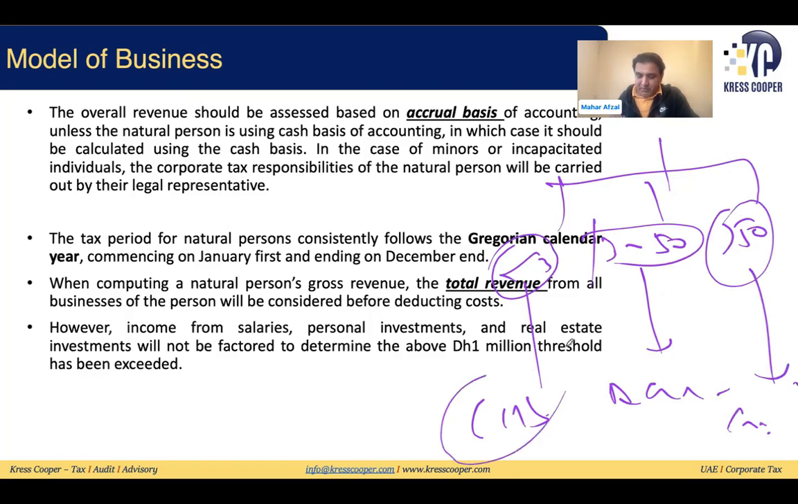Audit requirement I will discuss earlier. It is not compulsory here. Not compulsory here. Here this audit is compulsory.